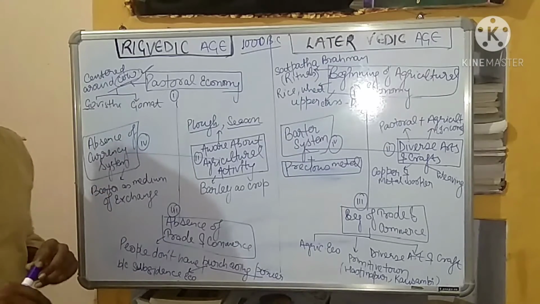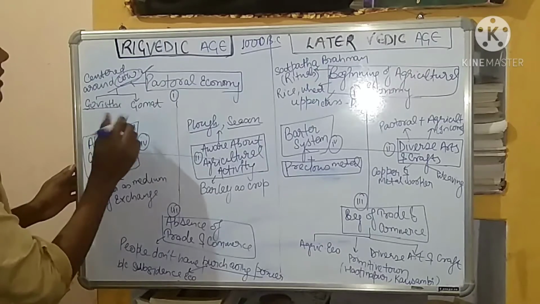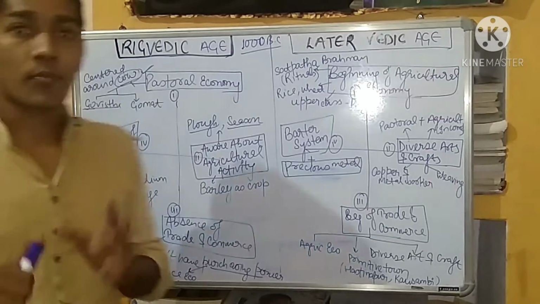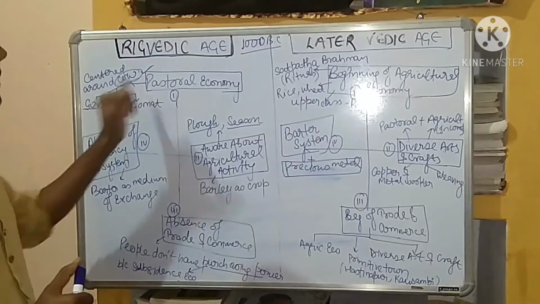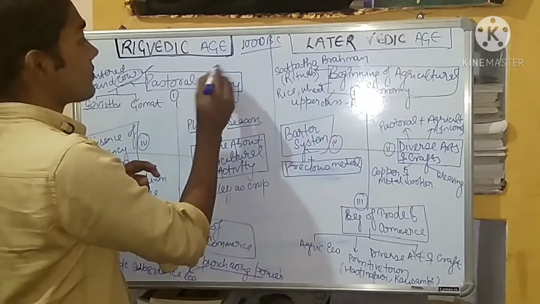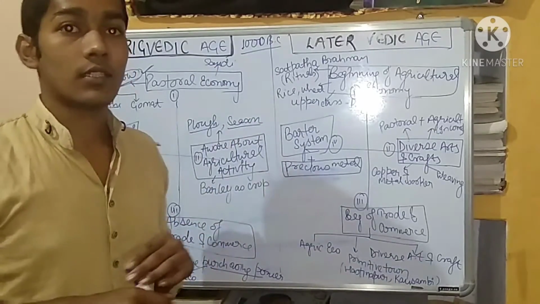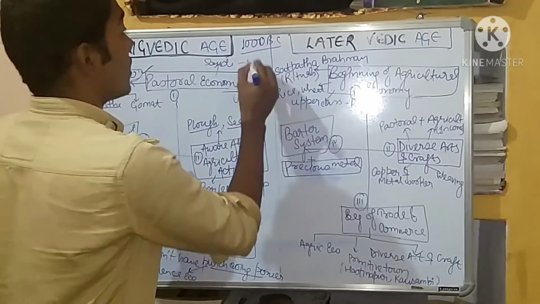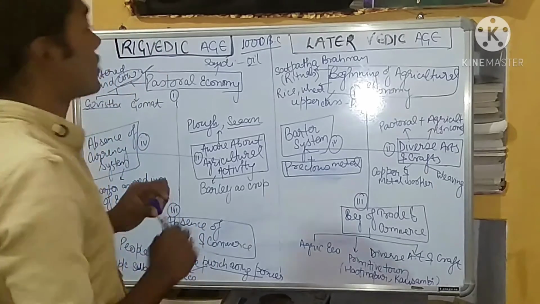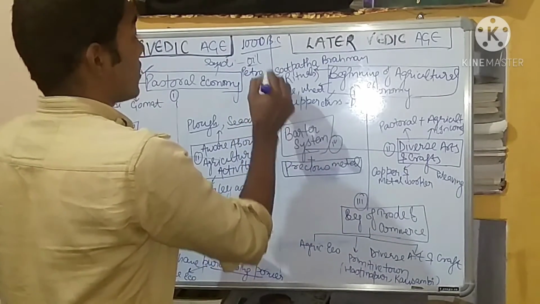The war for the cattle, that is for the cow, was termed as govishti, meaning fight for the cattle. And the term gomat is also used. If we draw a comparison between the Rigvedic age and the present time, we find it in Saudi Arabia. In Saudi Arabia, the main economic center is oil. So the term that we find there is petro war. Petro war means war for the oil.